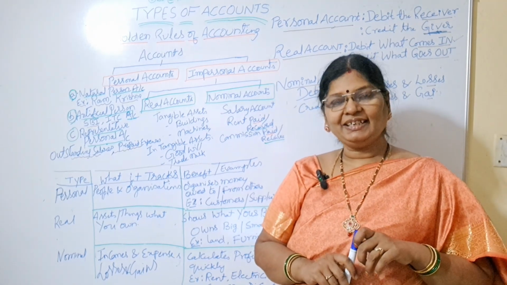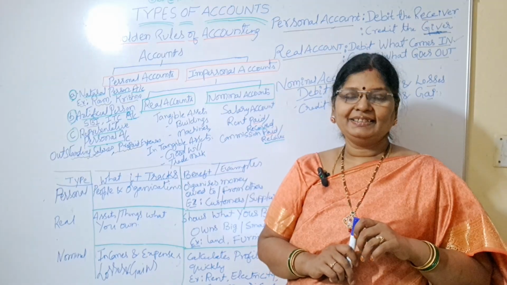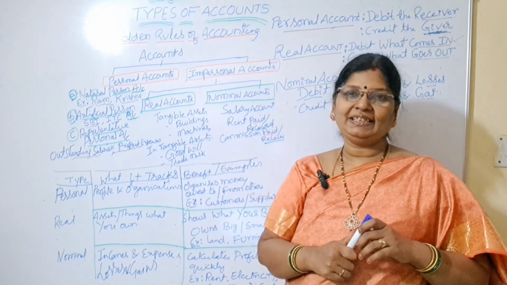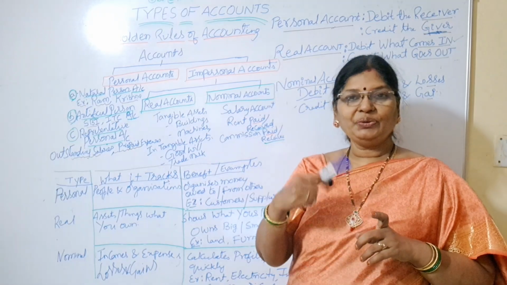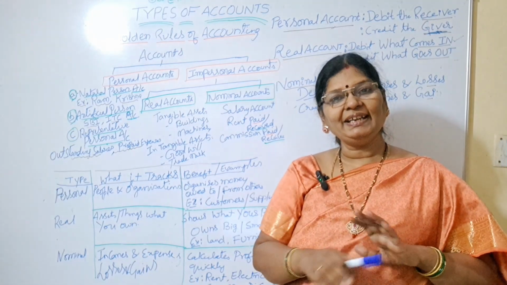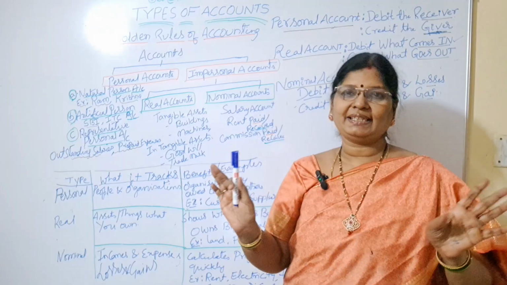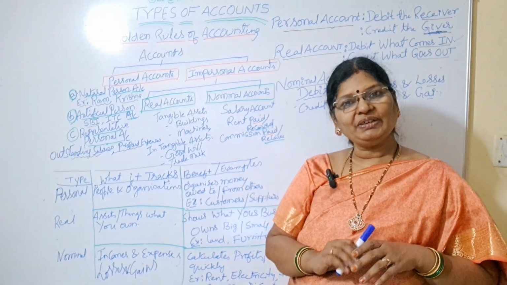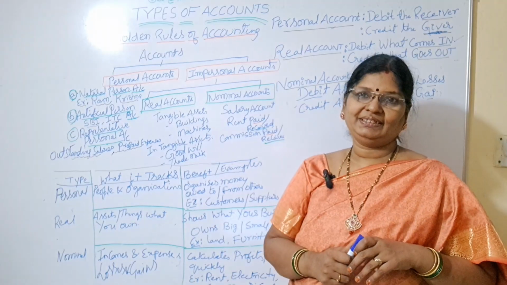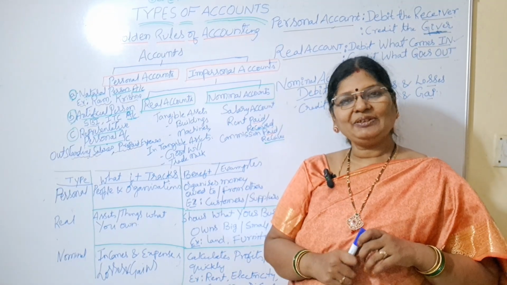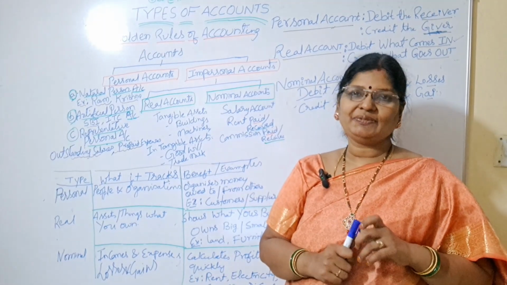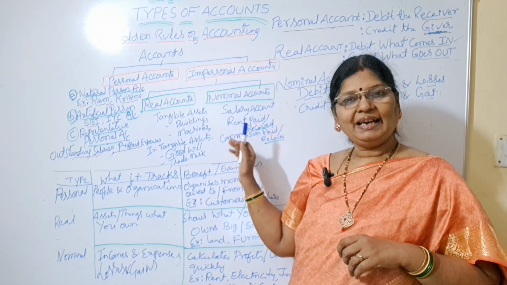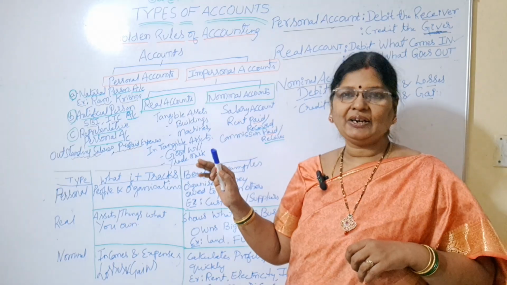Do you think accounting is dry? No, not at all. Just understand these golden rules, then you will know how to prepare journal entries. If you know the preparation of journal entries, then accounting is done. You will do all the rest. Once you prepare journal entries, the rest of the accounting will be very easy for you. Have confidence in me. Just remember these words. After understanding these three golden rules, you will understand how to prepare journal entries and how to prepare the rest